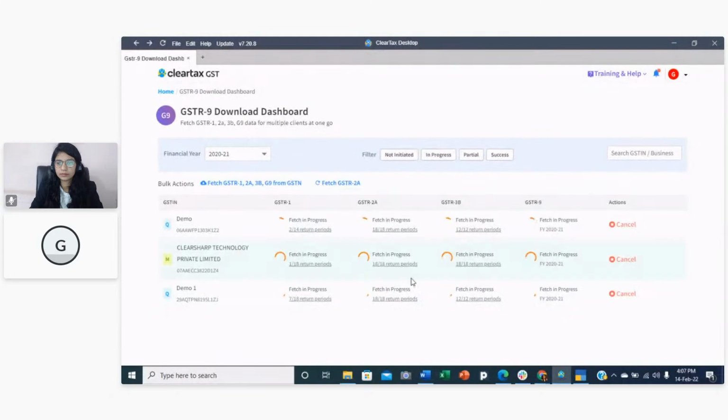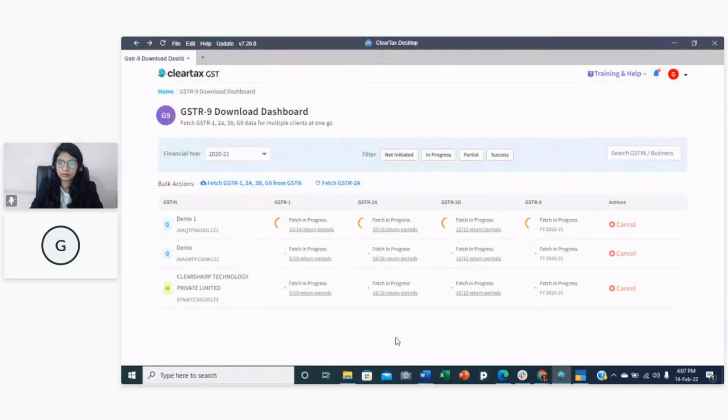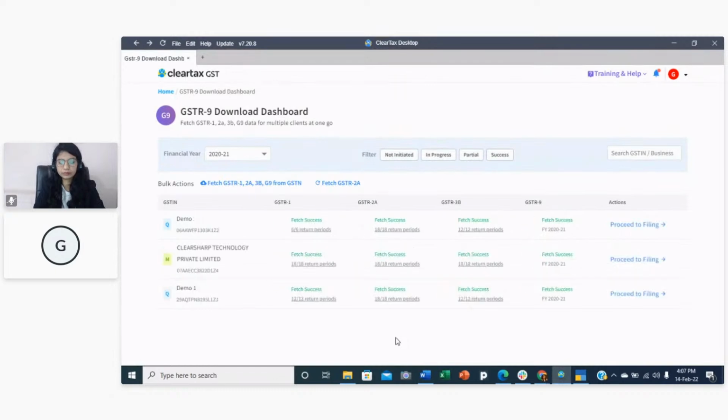And this is from the non-OTP method. If you want, you can download the data from the OTP method also. So you can see all the three GSTRs, the data is downloaded.